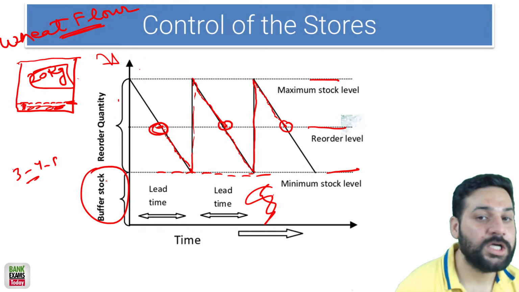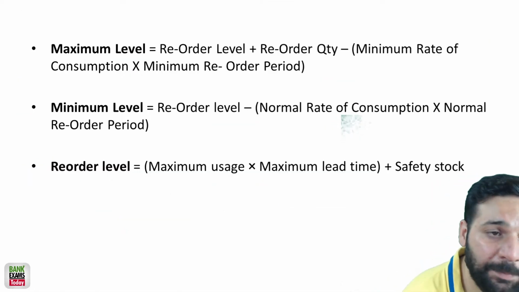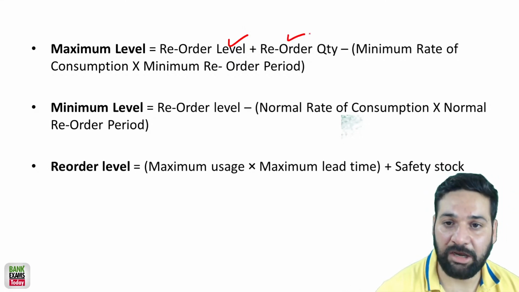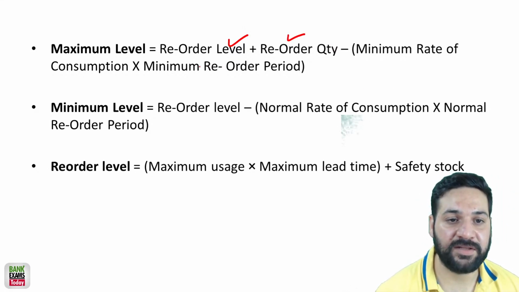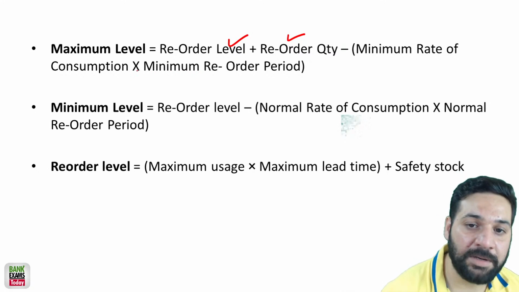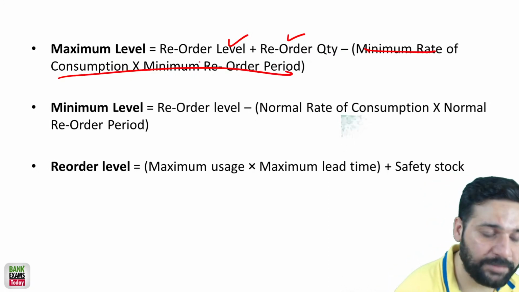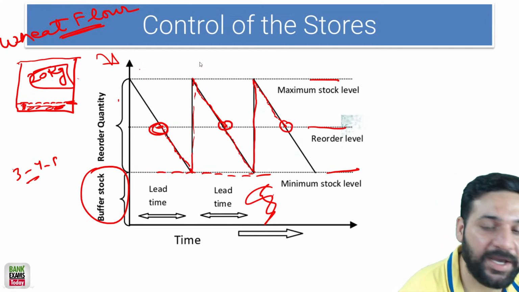Very easy. Remember these formulas: maximum level is reorder level plus reorder quantity minus minimum rate of consumption multiplied by minimum reorder period. What can be the maximum level?